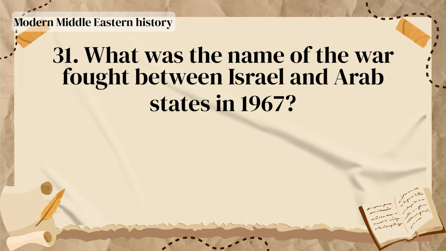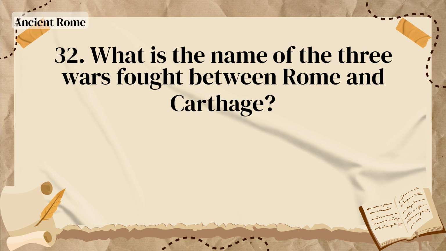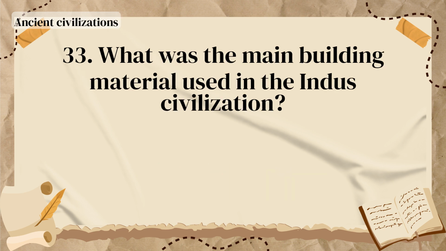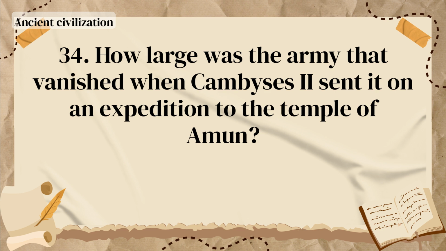Thebes. What was the name of the war fought between Israel and Arab states in 1967? Six-Day War. What is the name of the three wars fought between Rome and Carthage? Punic Wars. What was the main building material used in the Indus civilization? Baked bricks. How large was the army that vanished when Cambyses II sent it on an expedition to the Temple of Amun?